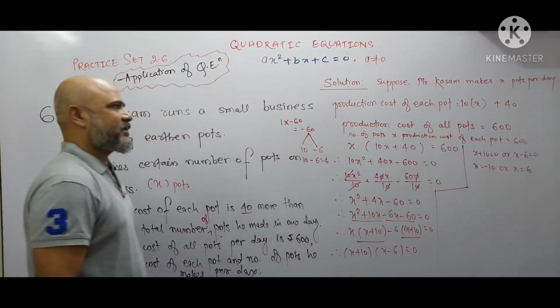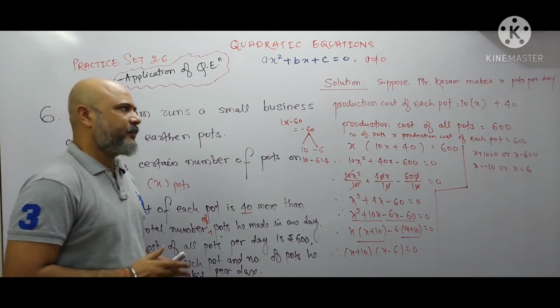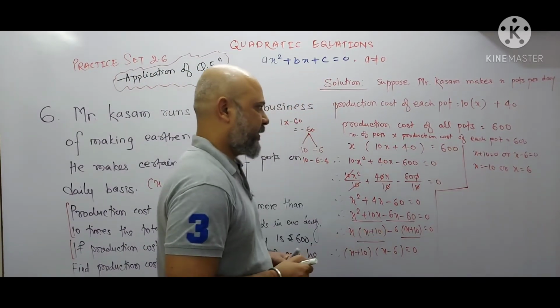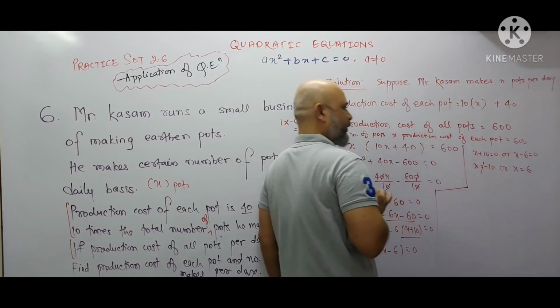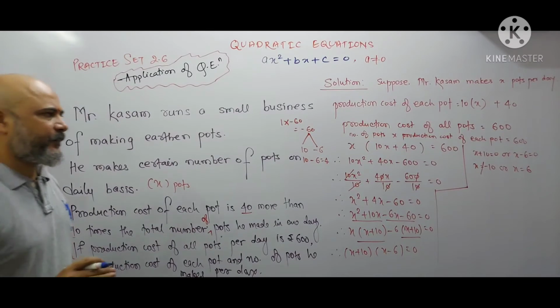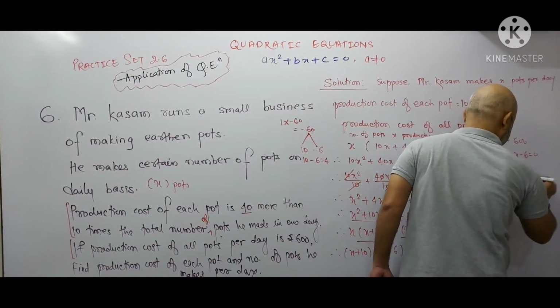So what is x? X is number of pots per day. Mr. Kasam makes x number of pots per day. So we are not going to consider x is equal to minus 10 because the pots cannot be negative. Okay. So we are going to consider x is equal to 6.